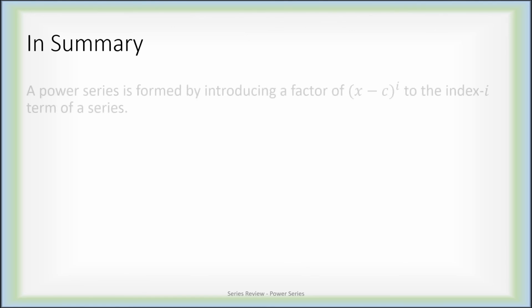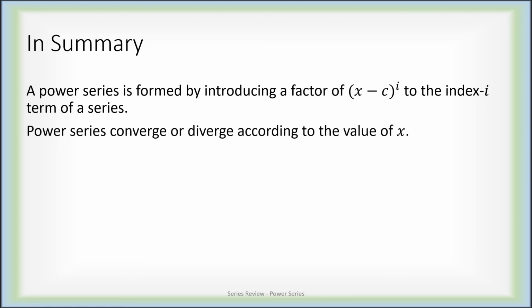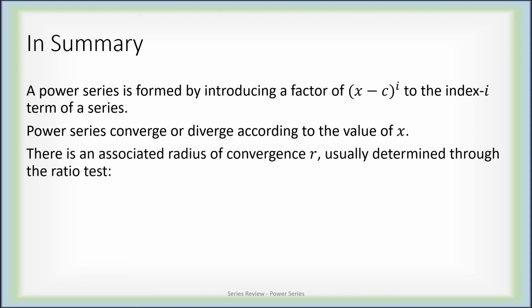Altogether, what have we discussed? A power series is a series, but instead of just summing up a sub I, we are summing up a sub I times x minus c to the ith power, where c is called the center of the power series and it's a constant, but x is a variable. So depending on the value of this variable, the power series may or may not converge. We end up with an associated radius of convergence r. This is a radius of an interval on which the power series converges, centered at c, and this radius of convergence is typically going to be determined through the ratio test.